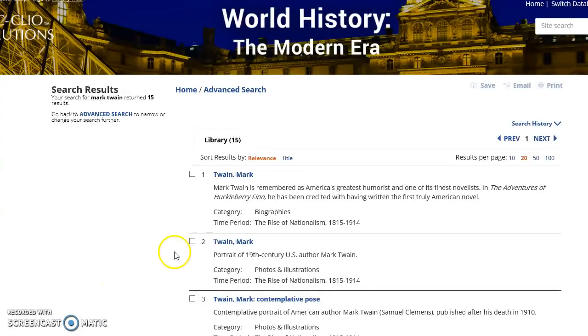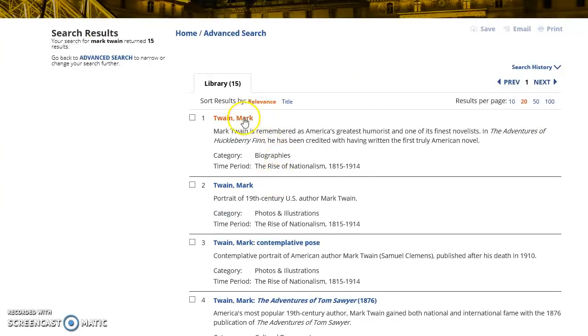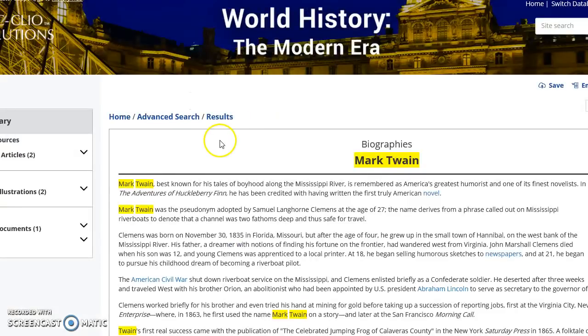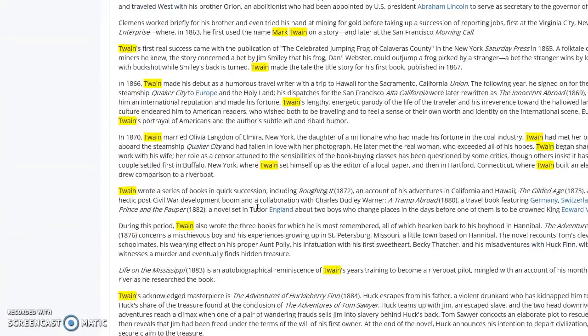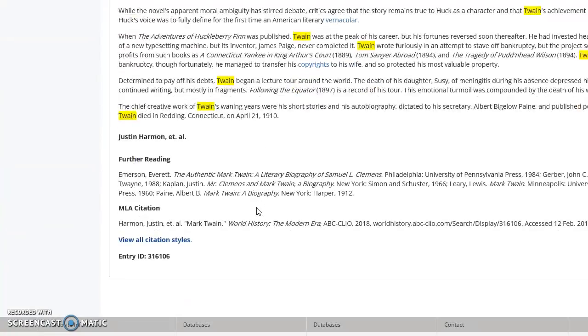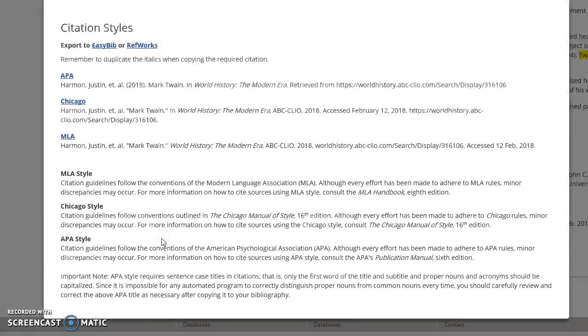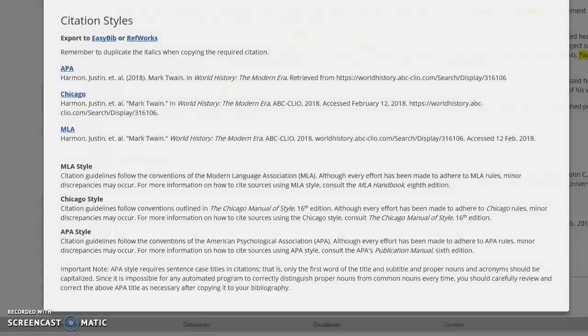I've just put in another search term, Mark Twain, just to give you some more ideas of what you can get. Let's just go ahead and click on his name. You'll see that what we got comes from biographies. We have quite a bit of information down here. Anytime he's mentioned, it's going to be highlighted. And also nice is that down here, just like in the other sites, they provide you the MLA citation. You can also view all citation styles, again, to copy and paste into your works cited.